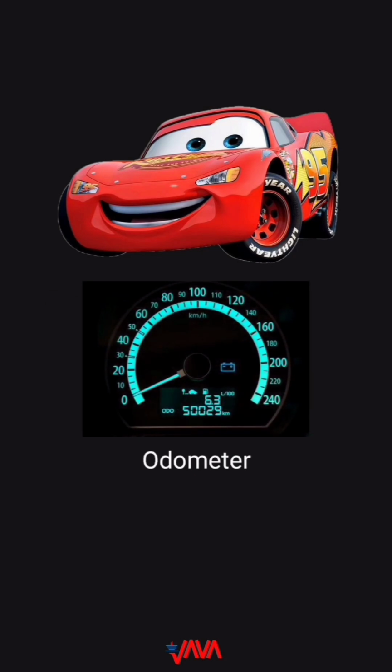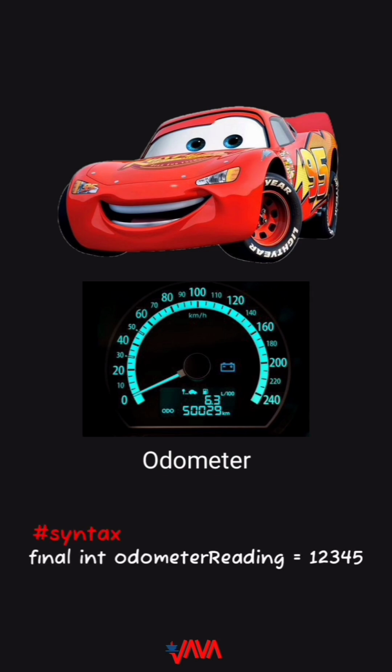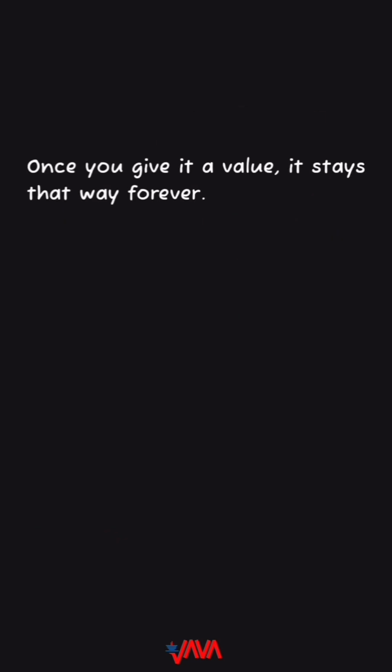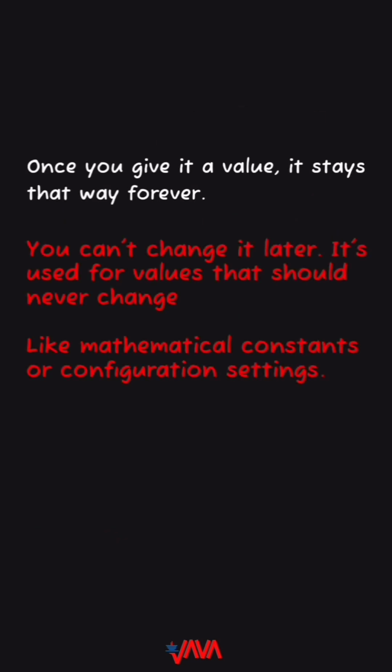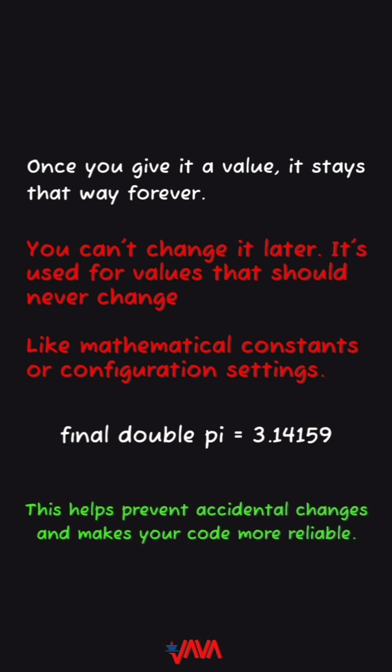Once it hits a certain mileage, that number is fixed. You can't change it. Here's the syntax: final int odometerReading = 12,345. In Java, a final variable is like that odometer. Once you give it a value, it stays that way forever. You can't change it later. It's used for values that should never change, like mathematical constants or configuration settings. This helps prevent accidental changes and makes your code more reliable.